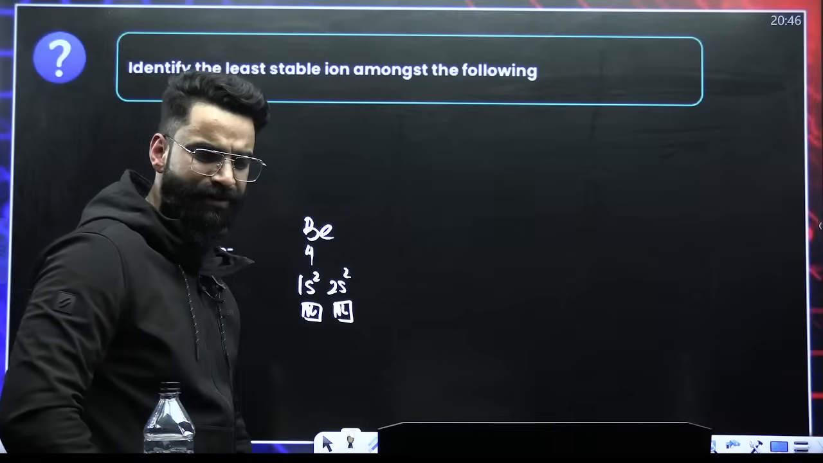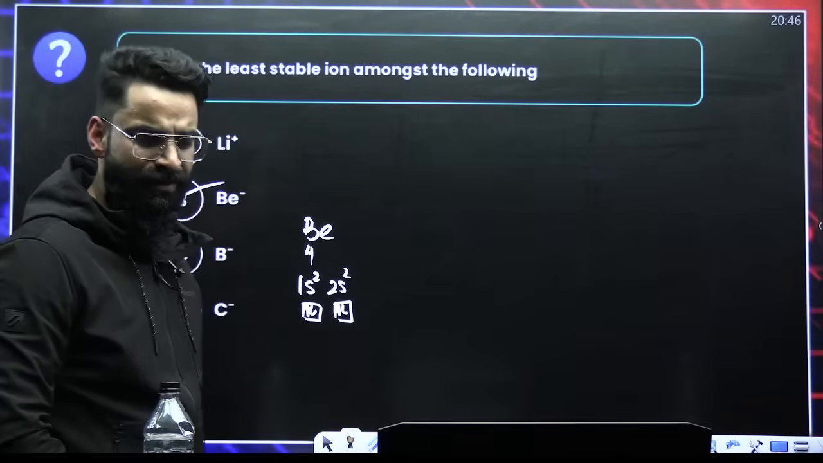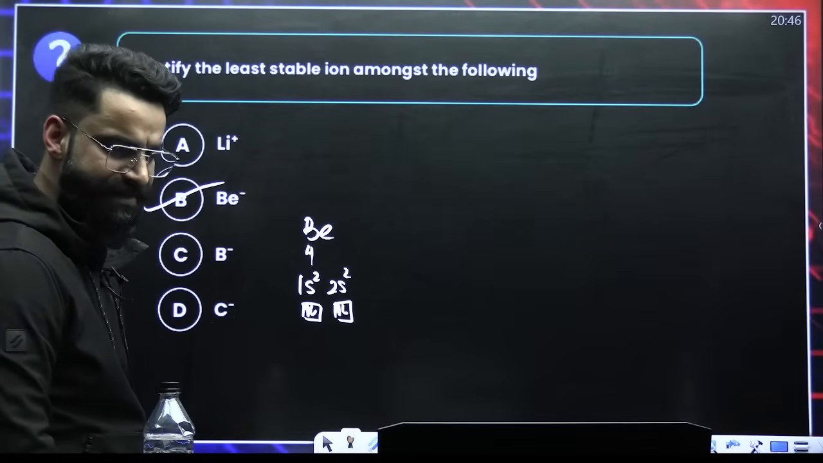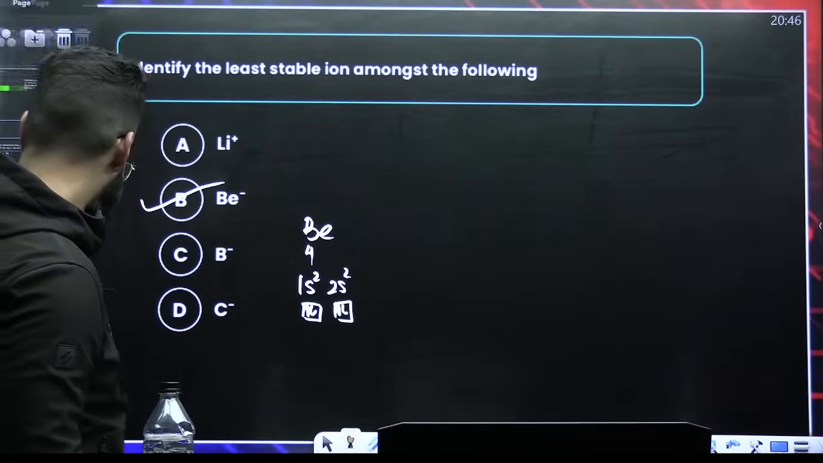Or you can talk in terms of bond order. Lesser the bond order, lesser the stability. Okay.